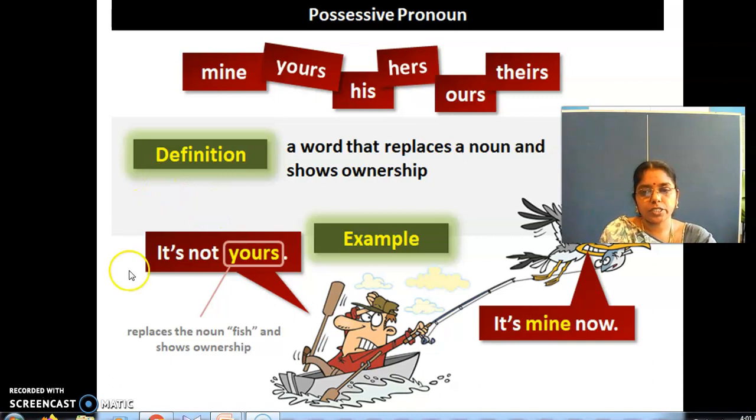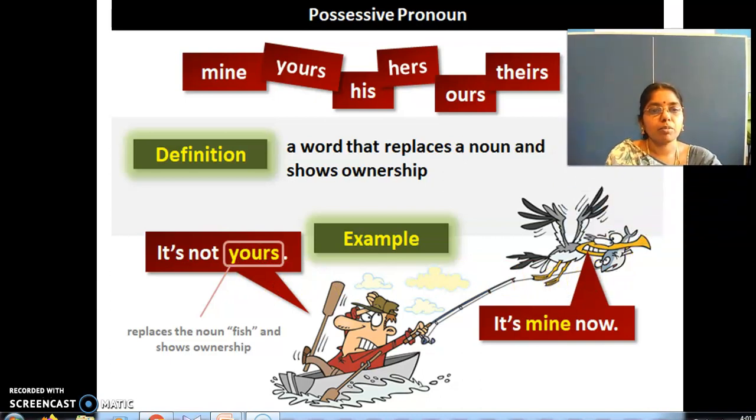It's not yours. Which one is not yours? The fish. Can you see the picture? Right? The bird is catching the fish and flying. But what is he doing?